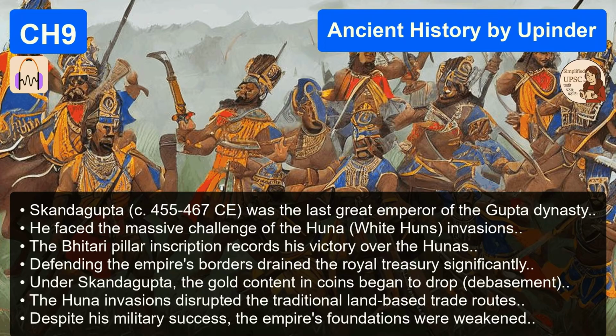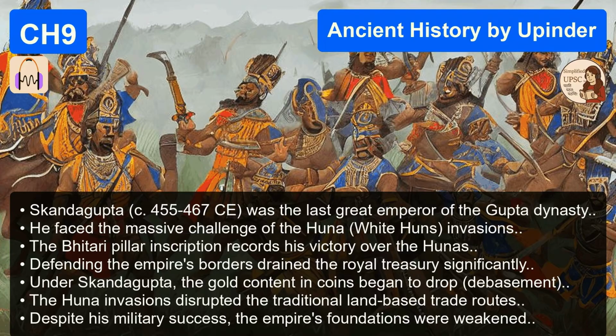And the big one, the feudalism debate. This is a favorite topic for mains questions. It is, and for good reason. It gets to the heart of what the Gupta state actually was. The old nationalist view was that the Guptas were strong, centralized monarchs, like a perfect Hindu empire. That's been challenged. Heavily. Upinder Singh and many modern historians point to the emergence of what they call Indian feudalism.